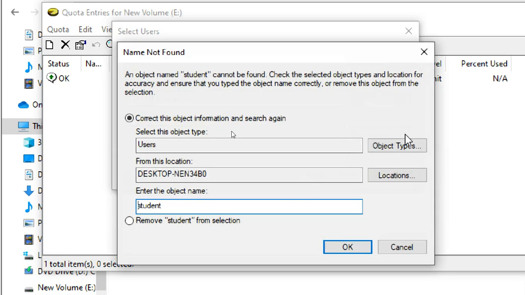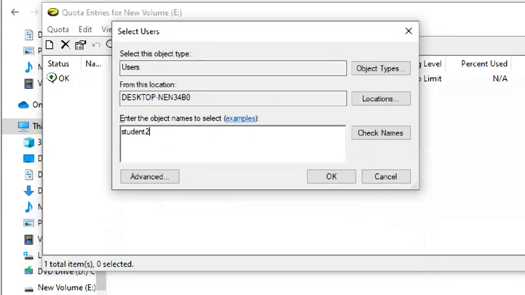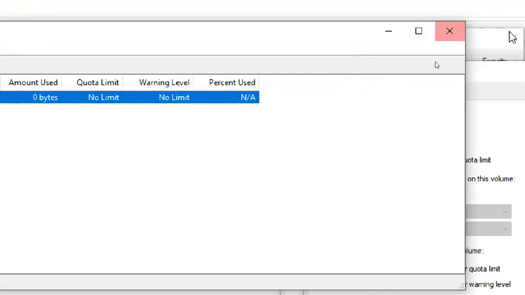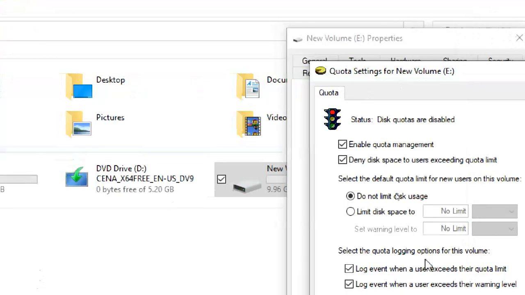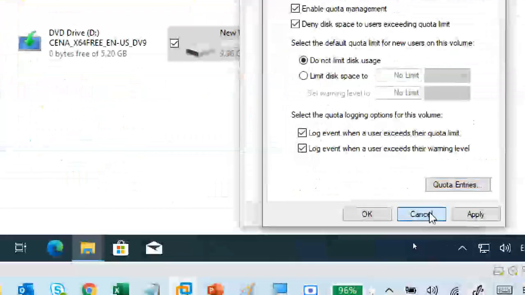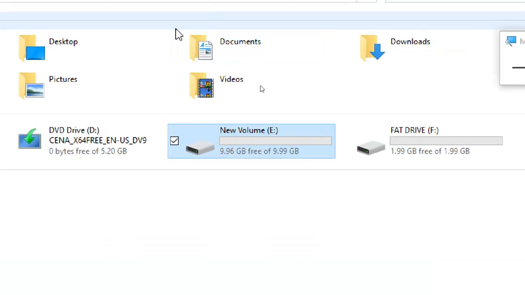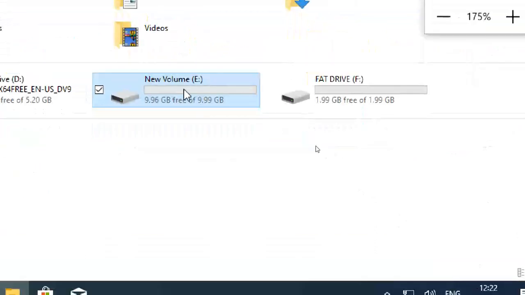If I put just a partial name and check names, it is not understanding. Okay, it is not understanding. So student 2, check names, like this you can give. I'm canceling all the things. Cancel, cancel. Again, I will show you from the start.